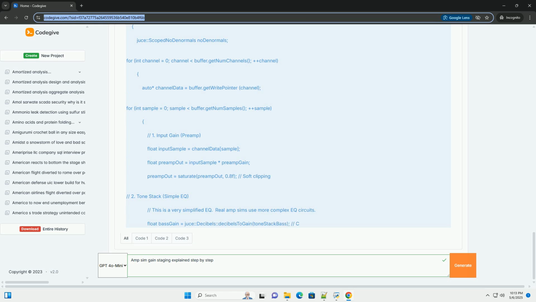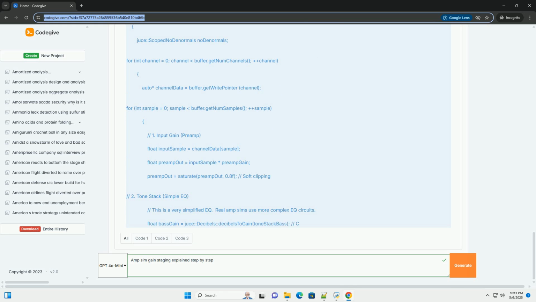Negative feedback. Implement negative feedback in the power amp stage. Negative feedback reduces distortion and improves linearity, but it can also affect the tone in interesting ways. Parameter smoothing. Use smoothing techniques, for example a simple moving average filter or a more sophisticated envelope follower, to smooth out the parameter changes. This prevents clicks and pops when you adjust the controls.